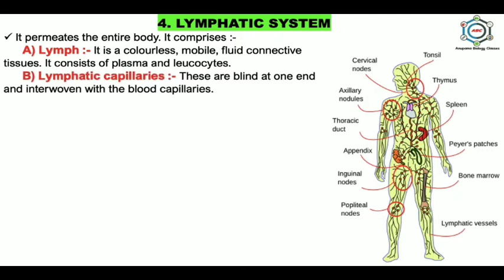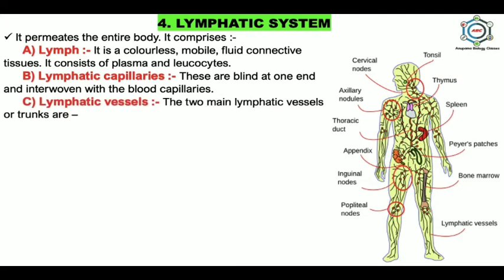These are blind at one end and interwoven with the blood capillaries. Then the lymphatic vessels. The two main lymphatic vessels or trunks are the thoracic duct and the right lymphatic duct. In the picture you can see these are the lymphatic vessels and this is the thoracic duct.